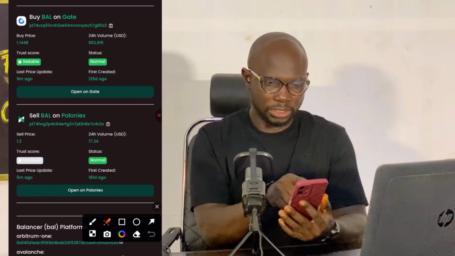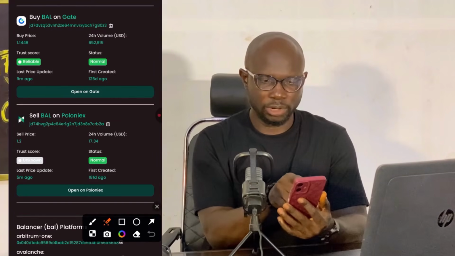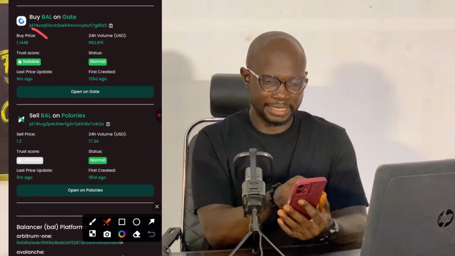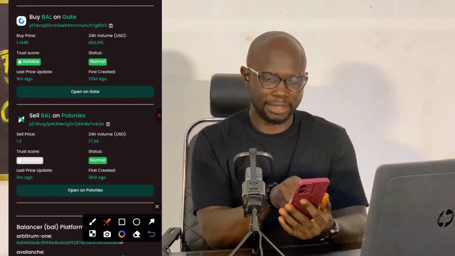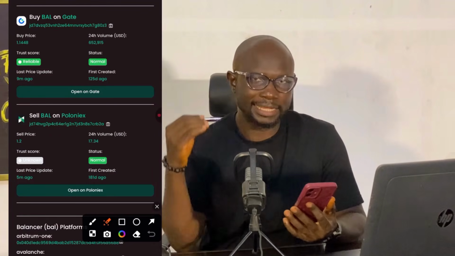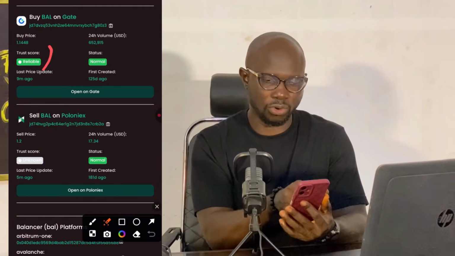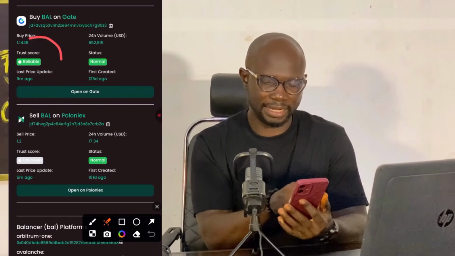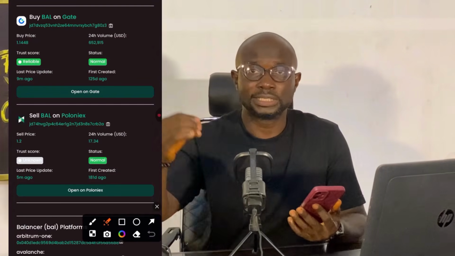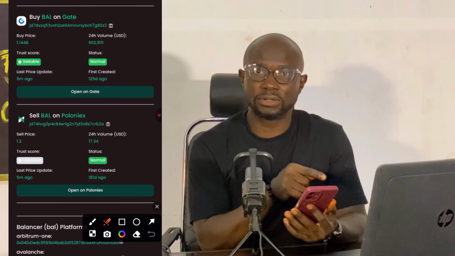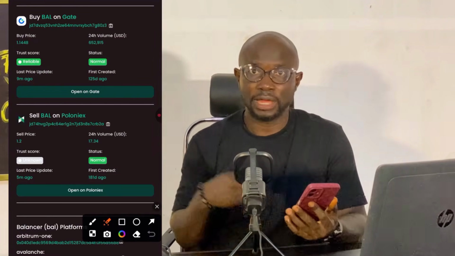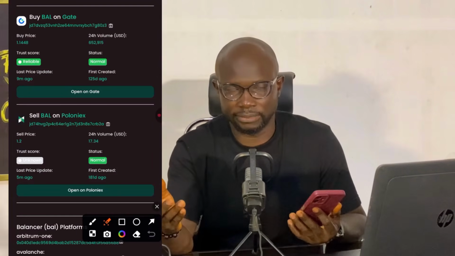So from here now, you are buying this coin from where? From Gate.io, and here is the buy price. Oh, great. Now, this is one of the things that make me to like this tool. They even put in the trust score, reliable. That's the trust score, reliable. Then when bought, you will send the coin to this second exchange, which is Poloniex. If you don't have an account with Poloniex, you have to go and create an account with them.